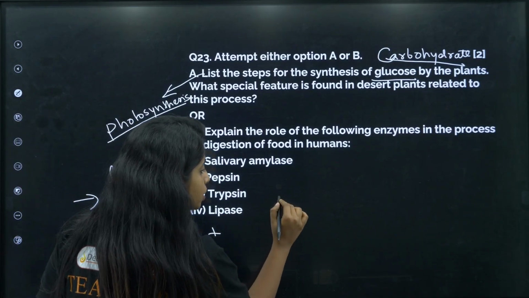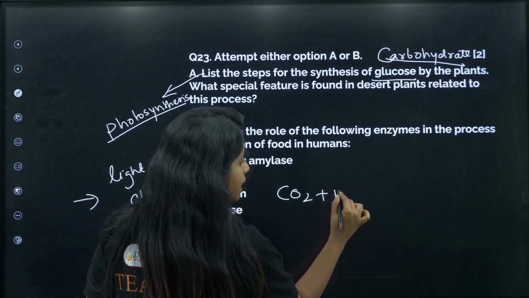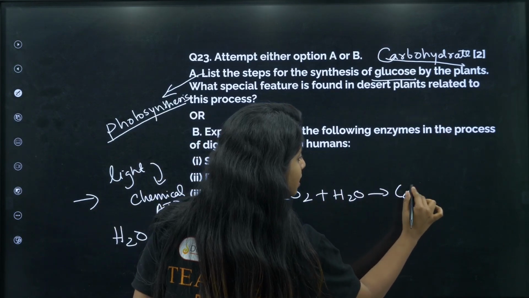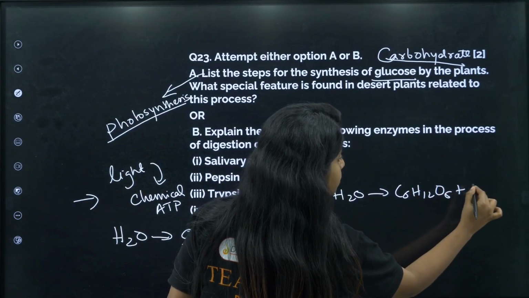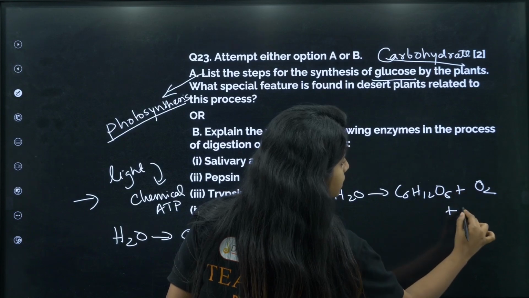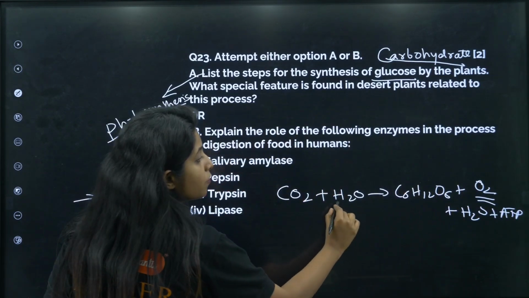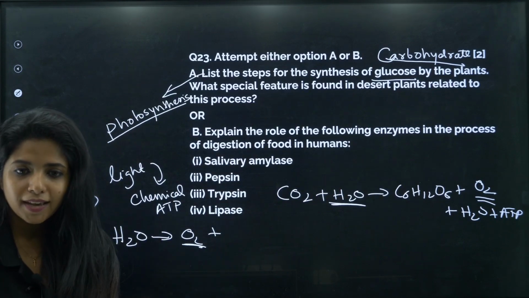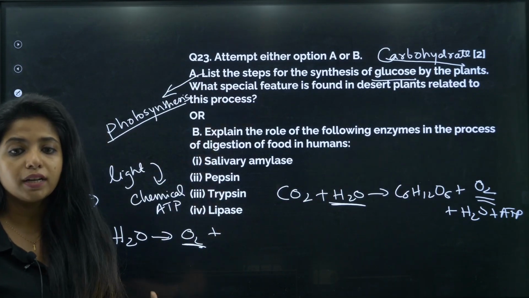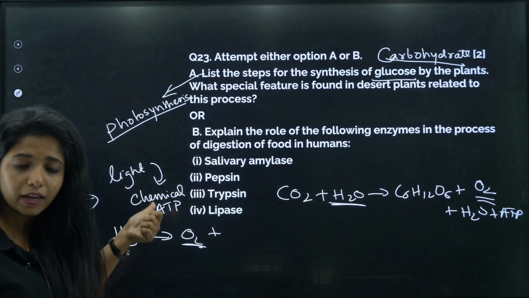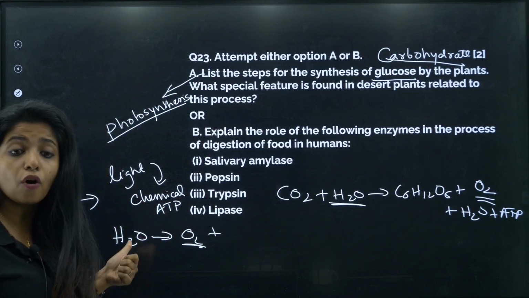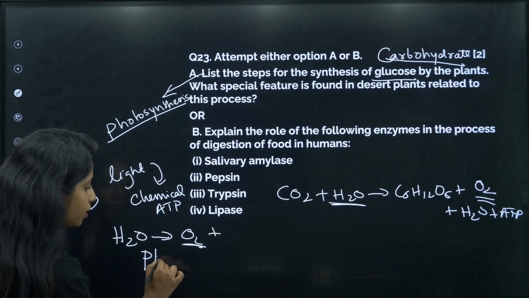In photosynthesis, carbon dioxide and H2O come together to form C6H12O6 plus O2 plus H2O plus ATP. This O2, where does it come from? From the breakdown of water. So first is absorption of sunlight by chlorophyll. Second is conversion of light energy to chemical energy, and also breakdown of water. This is known as photolysis of water.